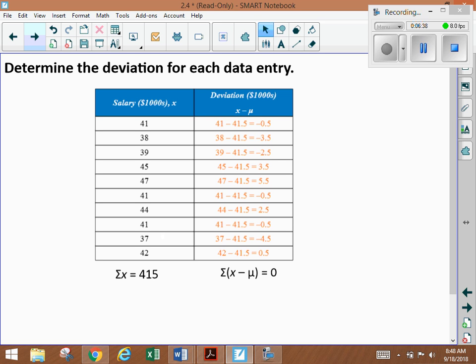Alright, so the next thing we're going to do is determine the deviation for each data entry. And what this is doing is leading us up to finding our standard deviation. So we'll find all of our deviations and then we'll add them up.